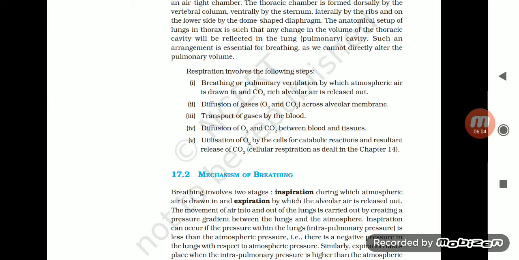Respiration involves the following steps: breathing or pulmonary ventilation, by which atmospheric air is drawn in and carbon dioxide rich alveolar air is released out; second, diffusion of gases, oxygen and carbon dioxide, across the alveolar membrane; third, transport of gases by the blood; fourth, diffusion of oxygen and carbon dioxide between blood and tissues; fifth, utilization of oxygen by the cells for catabolic reactions and resultant release of carbon dioxide, which is also called cellular respiration, as dealt with in Chapter 14.